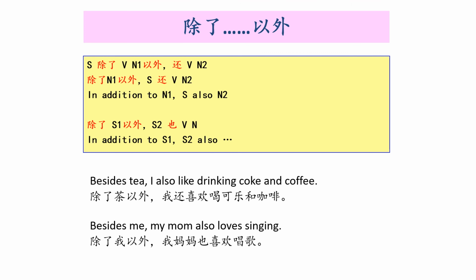Everyone be careful. So one person does two different things, we use 还. Two different people do the same thing, we use 也. And the phrase 除了以外 can be dropped. You can just say 除了茶，我还喜欢喝可乐和咖啡。除了我，我妈妈也喜欢唱歌。Okay? Alright, this is 除了以外。